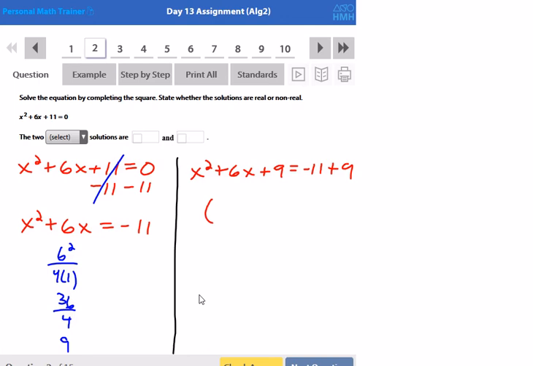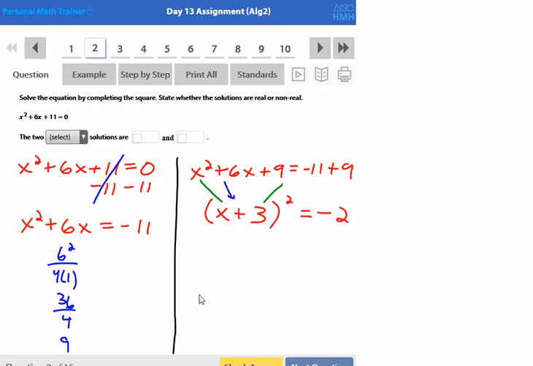Automatically, every perfect square trinomial is going to be factored as one parentheses with a square on the outside. I'm going to keep the sign in the middle. That's going to drop into the middle of my parentheses. And then on each side, I'm going to have the square root of each perfect square. So the square root of x squared is x. The square root of 9 is 3. And that's equal to negative 2. Negative 11 plus 9 is negative 2.